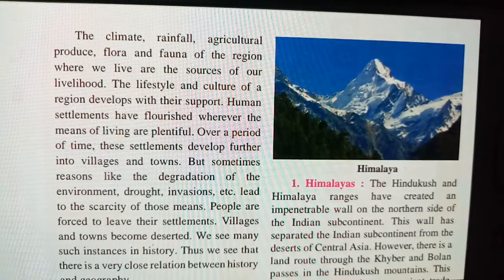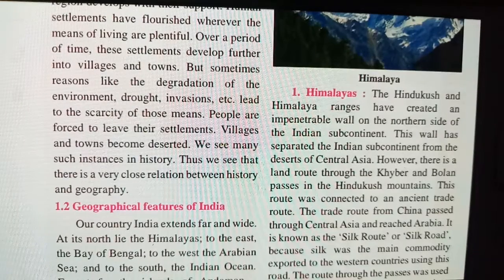So now people have different thinking; they are not living in the villages, they are going to the urban areas for their livelihood. We see many such instances in history. Thus we see that there is a very close relationship between history and geography. They are interrelated, or correlated, with each other. Next we will see the geographical features of India.